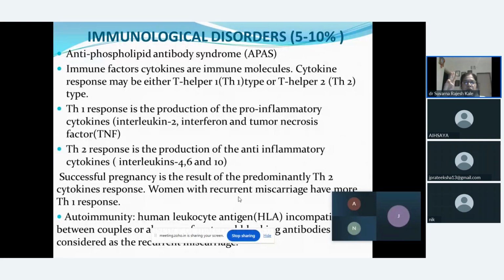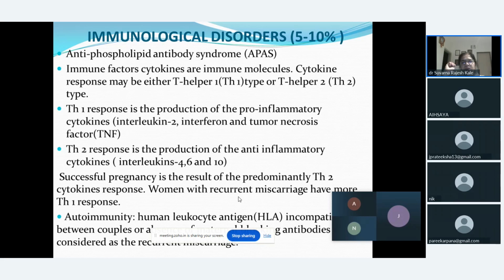Now when we talk about T helper 2, the response is the production of anti-inflammatory cytokines, which are interleukin-4, 6 and 10. So this is the difference between T1 and T2. If there is a successful pregnancy, it results predominantly from the T helper 2 cytokine response.